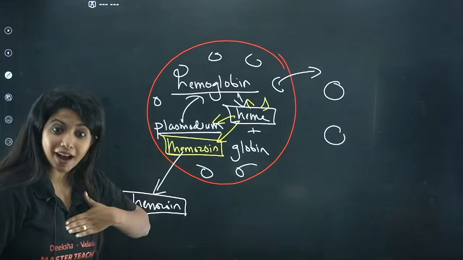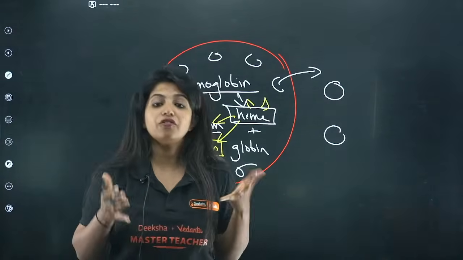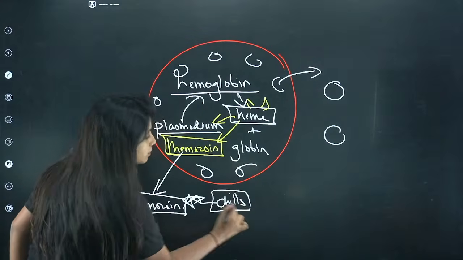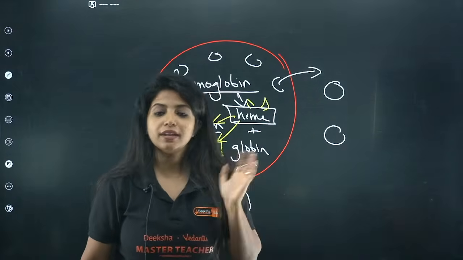Hemozoin is toxic for us. Hemozoin is going to be toxic for us, which is why we are going to have what? Fevers and chills. We will get fevers and chills because of this particular guy. Get it? That is why in malaria, you have fevers and chills in between few days.